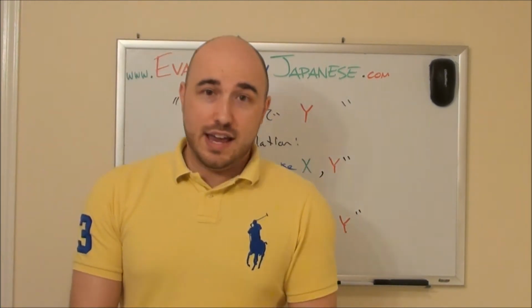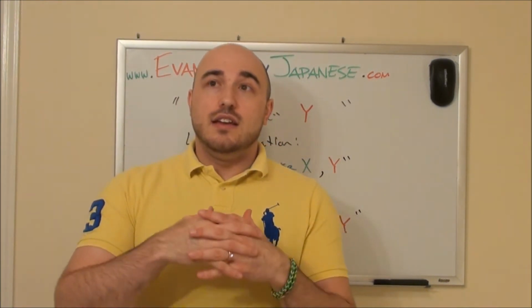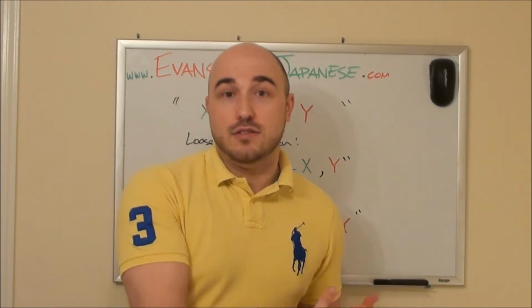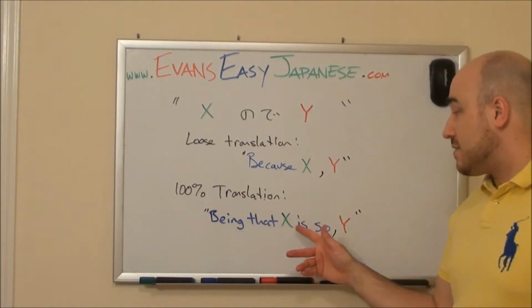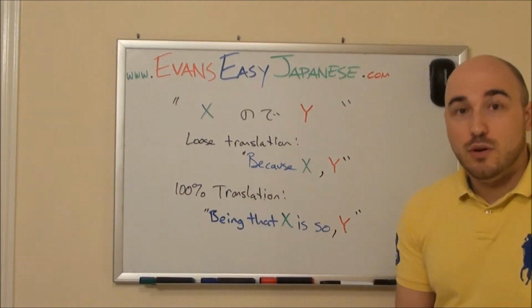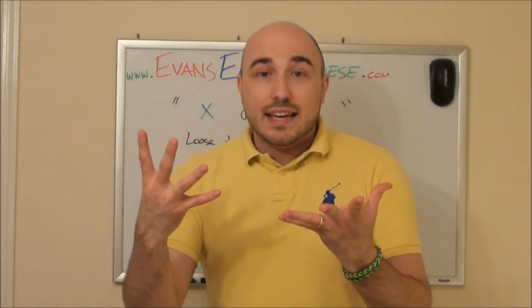Being that it's a triangle, all of the angles add up to 180 degrees. That's sort of what we're doing. Being that something is true, something else follows from it logically. That's almost literally what you're saying. Being that X is so, Y. Okay? Now let's move into actually making the pattern.